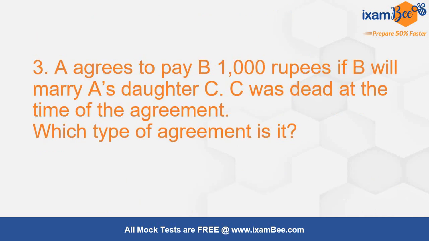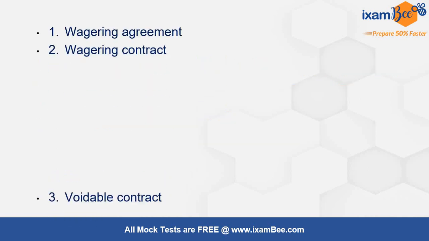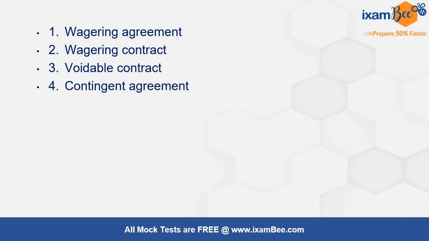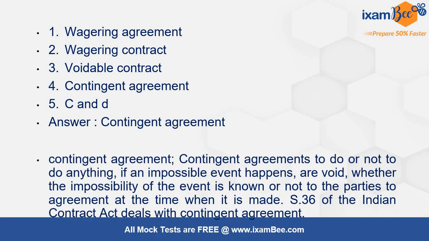Third question: A agrees to pay B 1000 rupees if B marries A's daughter, namely C. C was dead at the time of the agreement. So which type of agreement is this? Wagering agreement, wagering contract, voidable contract, contingent agreement, C and D. That is voidable contract and contingent agreement. So the answer is contingent agreement.